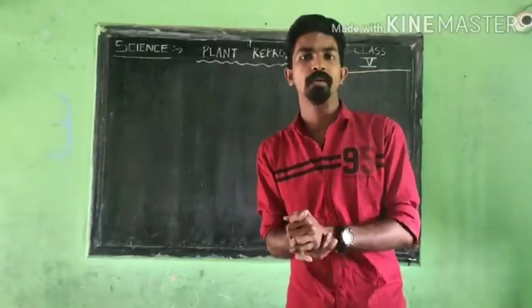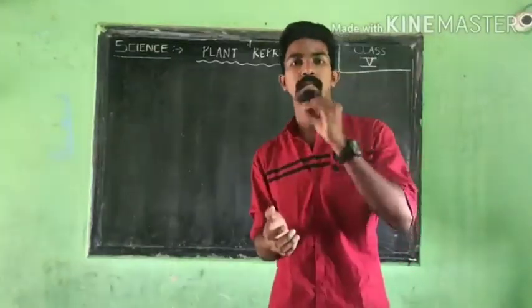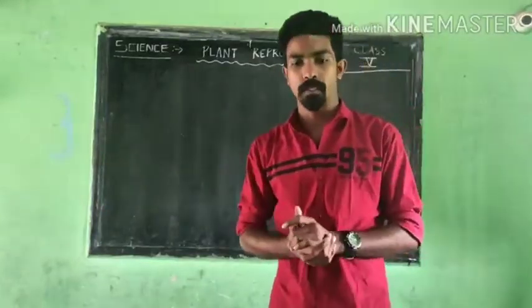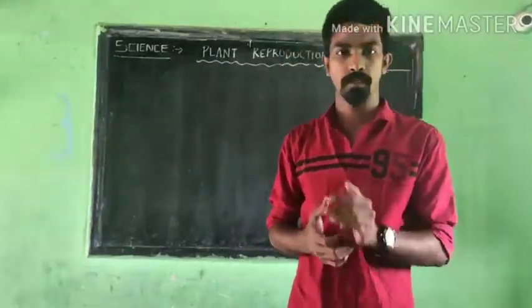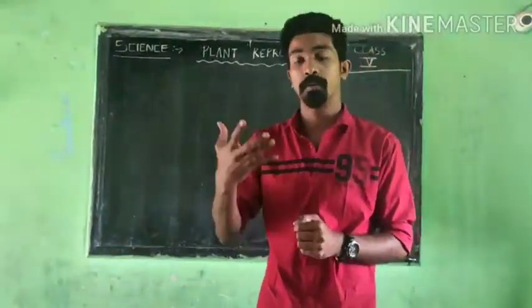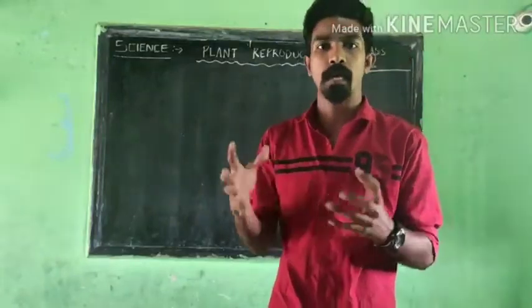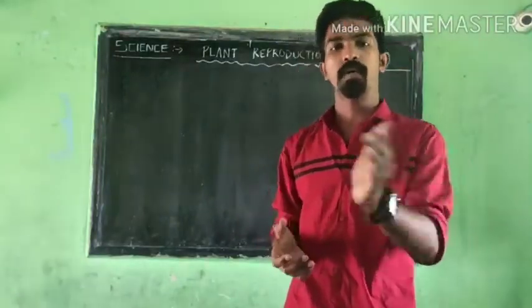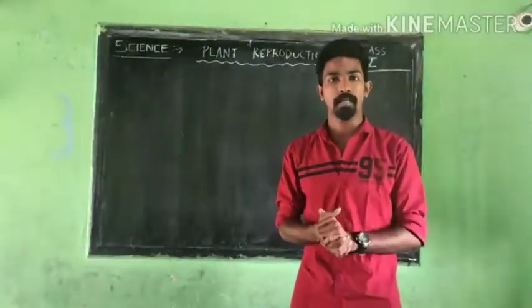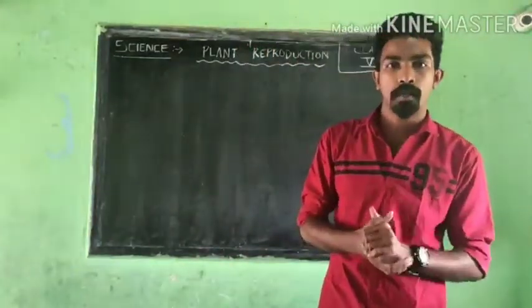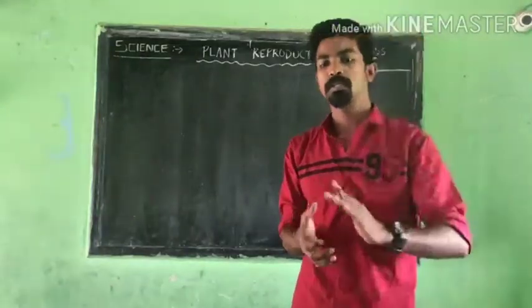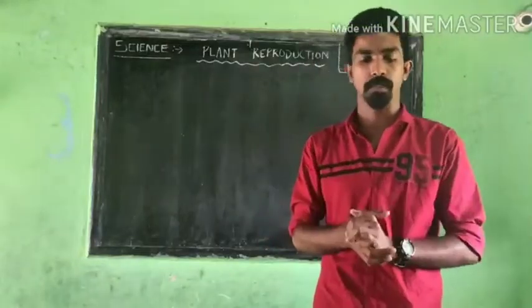Then the third point you will study in this chapter is seed dispersal, how a seed travels from one place to another place. And finally, how can we produce crops, how can we grow crops on a large scale through farming, and how can we save them. Understanding how crops are grown in the agriculture sector, what farmers do in their farms, that also you will study in this chapter. These are the things you are going to study in detail.